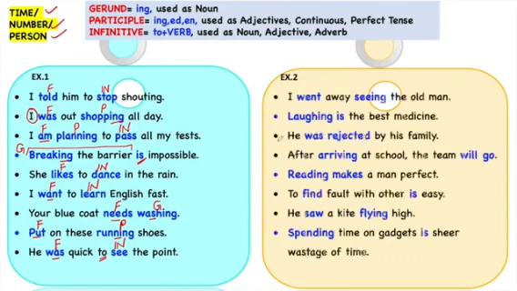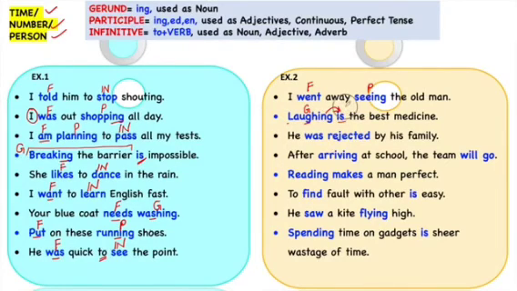Let's do the next exercise. I went away seeing the old man. Went is a finite verb. All the tensed verbs are called finite verbs, which can be changed as per time, number and person. Seeing the old man. Seeing is telling the quality of I. I went away seeing the old man. So this is participle. Laughing is the best medicine. Laughing is a gerund. It is working as a subject of the verb.